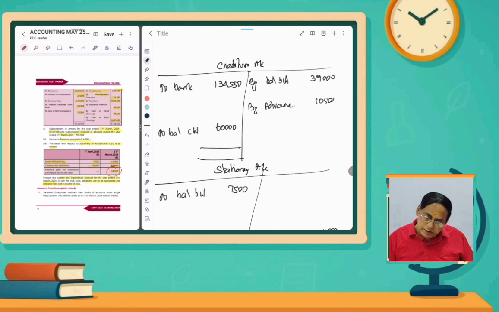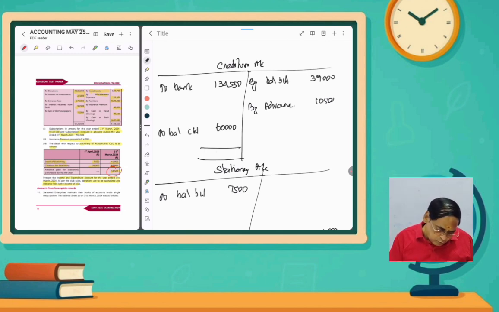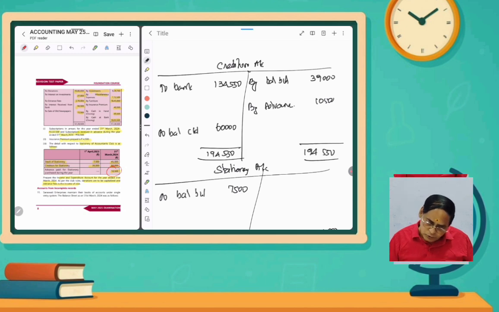1,34,550 plus 60,000, that is 1,94,550. Then 1,94,550 minus 39,000 minus 10,500. This amount should be how much? 1,45,050. That is by stock of stationery, a balancing figure. It is supposed to be by purchases account, by purchases or stock, anything.